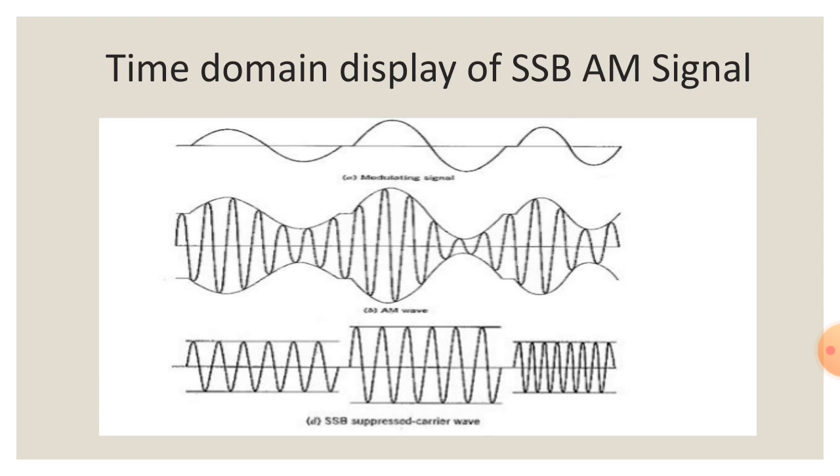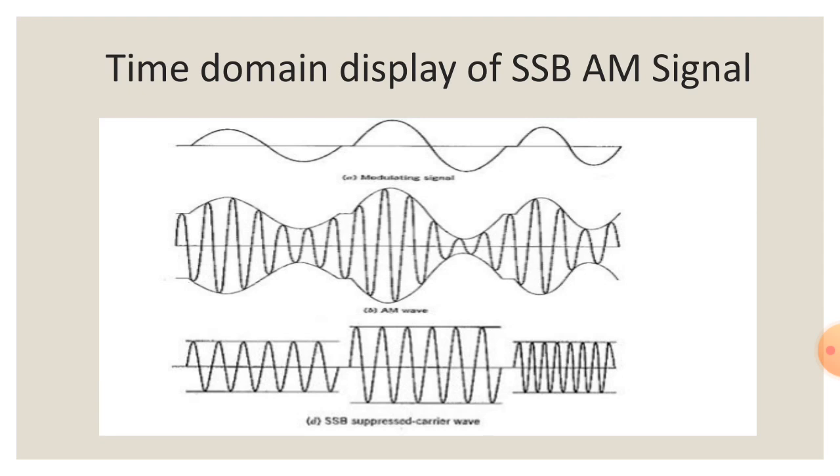Suppose there is a carrier signal having frequency Fc, then the double sideband full carrier amplitude signal can be represented by the second figure, and the envelope of this double sideband full carrier signal is the same as that of the original modulating signal.